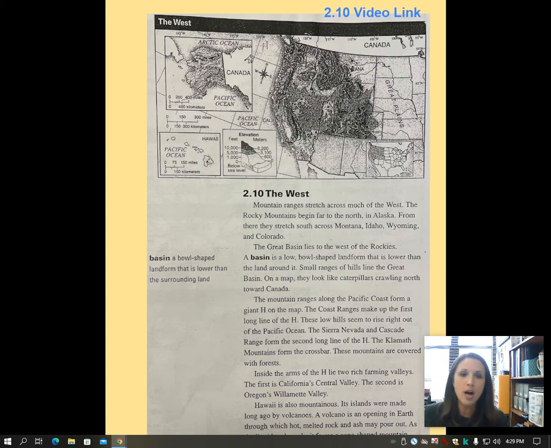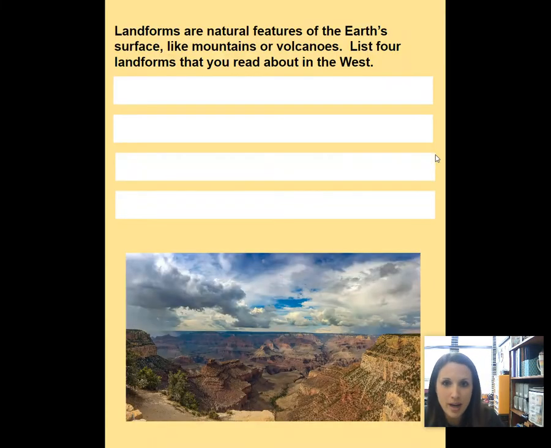All right, so your job next is to go into your classroom page and list 4 of the landforms that you read about. So what are the specific names of landforms? Maybe they talked about a river, an ocean, a mountain, a volcano, something like that. You can write those things down in there.